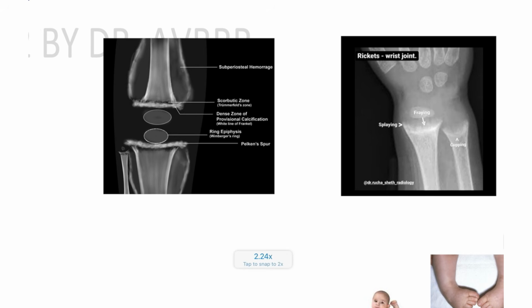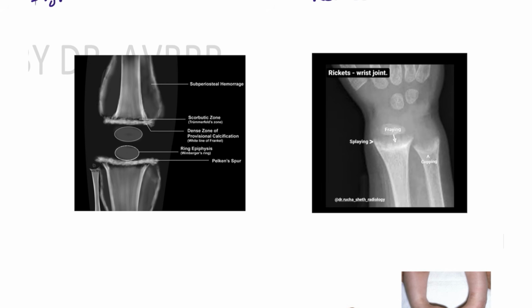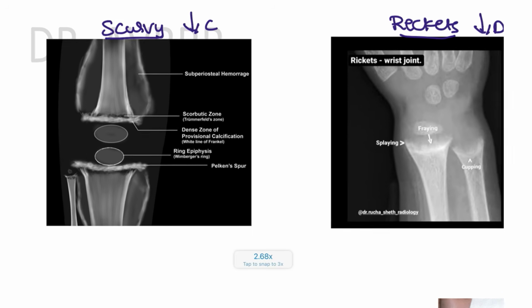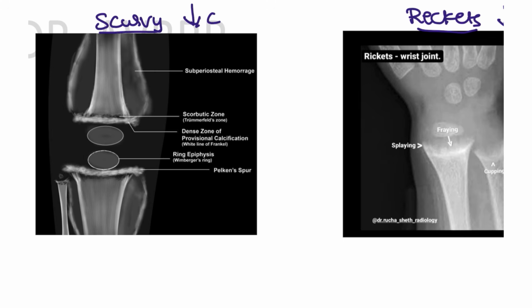And next, here two different X-rays have been given. This is the patient with scurvy and this is the patient with rickets. So scurvy is vitamin C, this is vitamin D, right? This is the vitamin C decreased. So what are the bone changes that you are going to see in these two conditions? In the patients who are suffering from vitamin C deficiency, this is differentiated into different zones, guys.